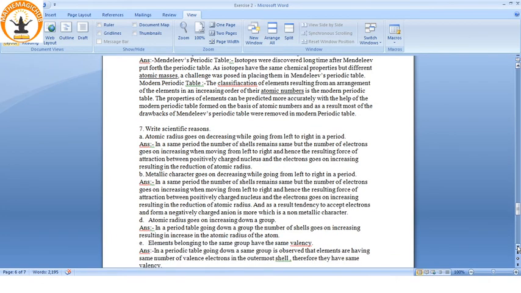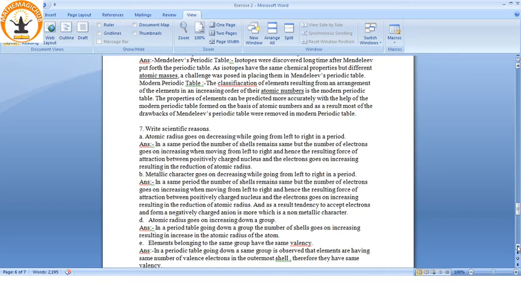Write scientific reasons. Atomic radius goes on decreasing while going from left to right in a period. See, in the same period the number of shells remains the same, but the number of electrons goes on increasing when moving from left to right, and hence the resulting force of attraction between the positively charged nucleus and the electrons goes on increasing, resulting in a reduction of the atomic radius.